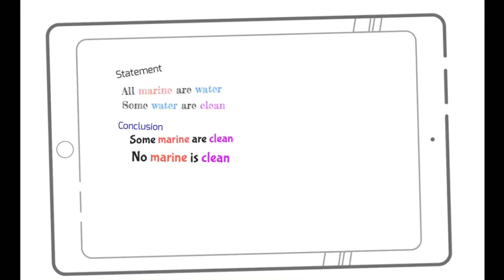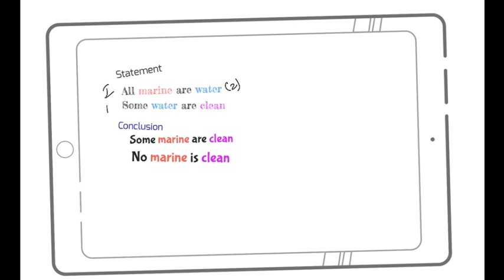Now let's take the next question on two statement, two conclusion. Here I am given a statement which says all marine are water. This is my type one. What can I say? Type one has two conclusions: some marine are water, some water are marine, but this is not given in my conclusion. If it was there, I would have marked it.